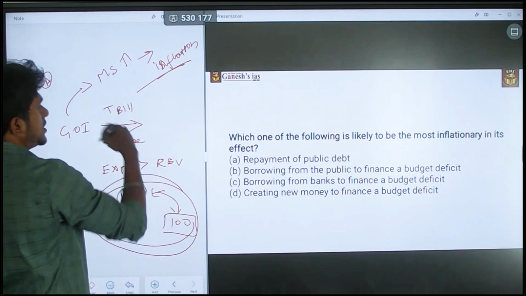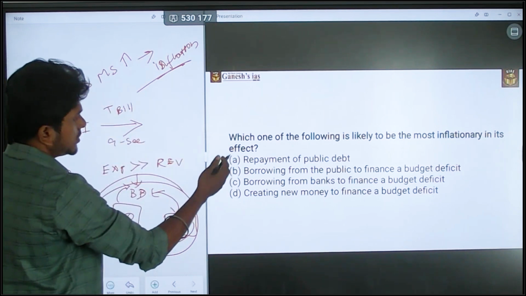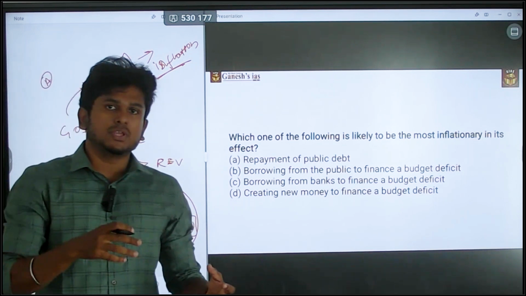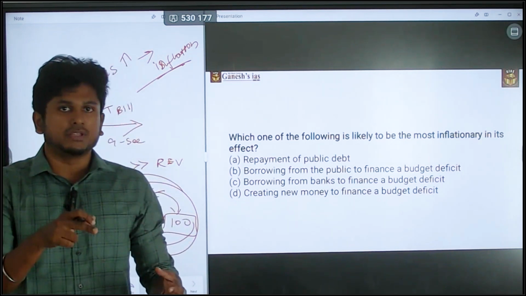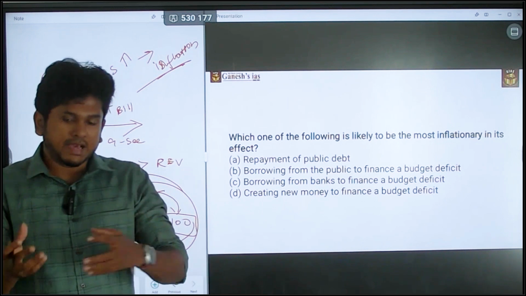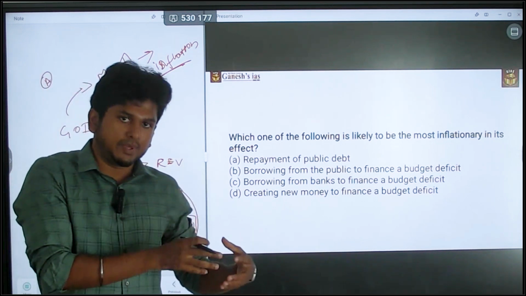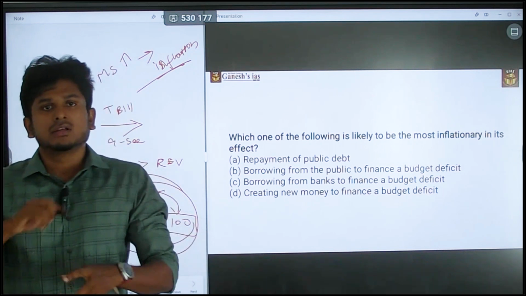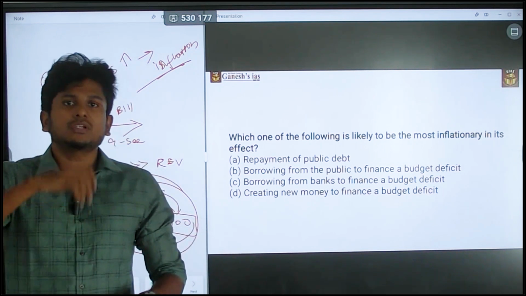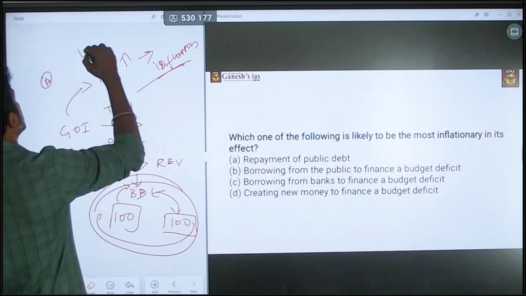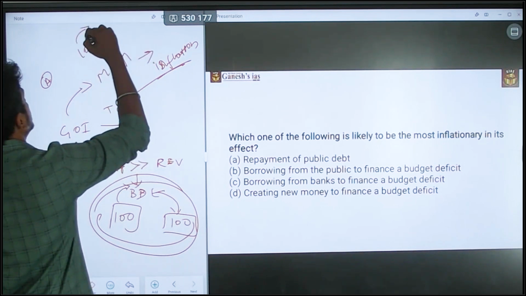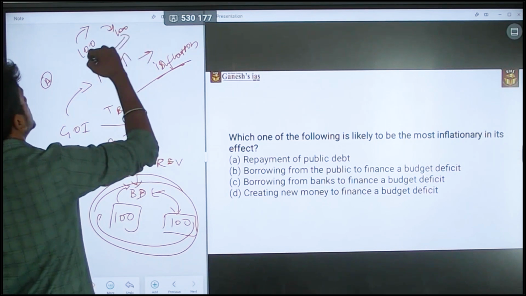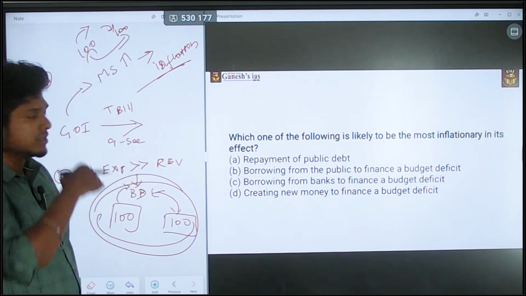And also when it comes to the first statement, the repayment of the public debt, the government is again just circulating the money. Earlier they got the money from the people and used it, and now they repay it, which means only a circulation of money happens. 100 rupees goes to the government and it gets back to the people. So this is the cycle actually happening.